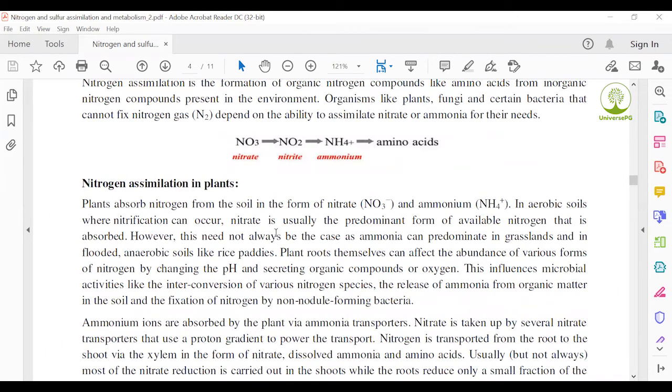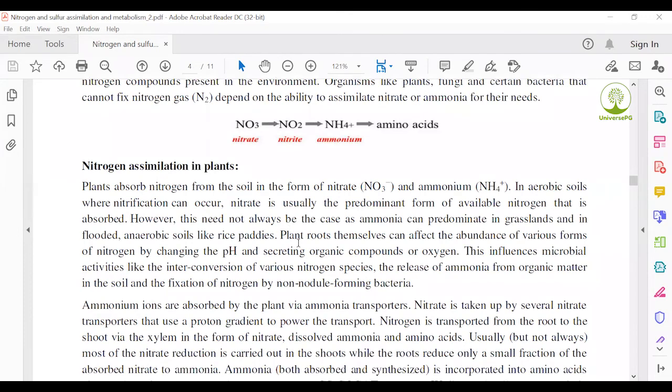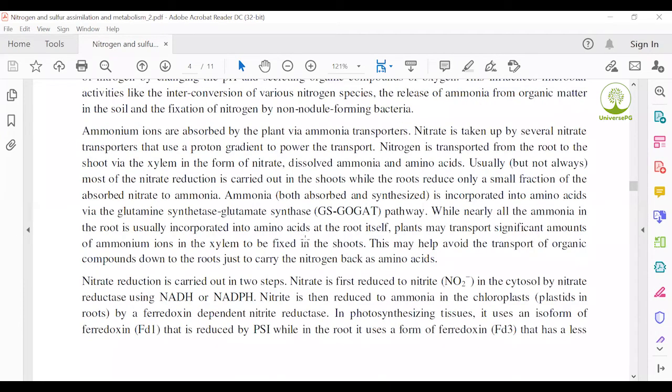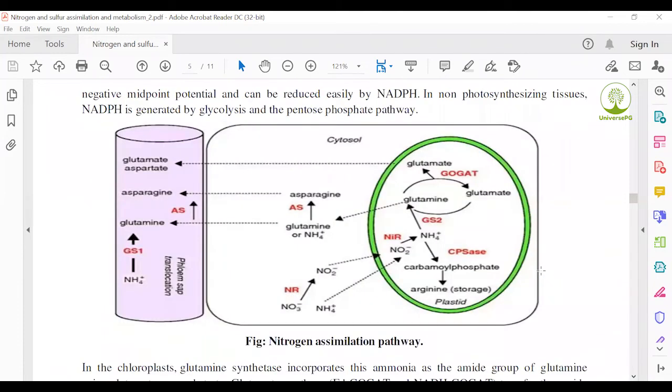Then the next term, nitrogen assimilation in plants. How does nitrogen assimilation occur in plants? See the figure, it is very hard. Cytosol: we know cytosol means the fluid found in a cell without the cytoplasmic organelles. This is called cytosol. In the cytosol, glutamate is first converted to